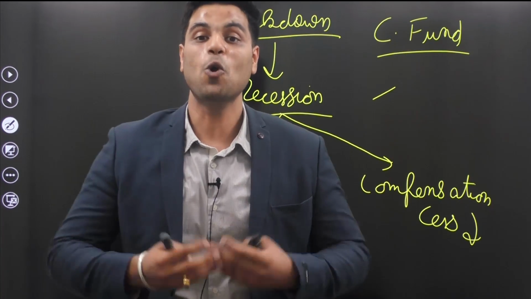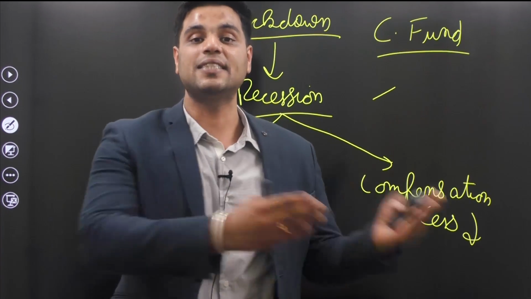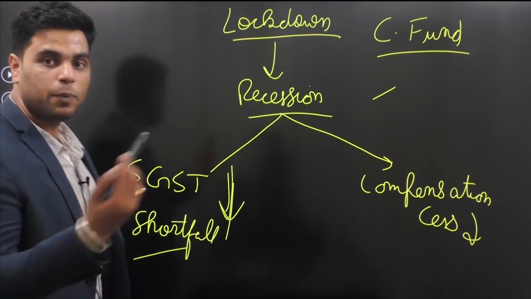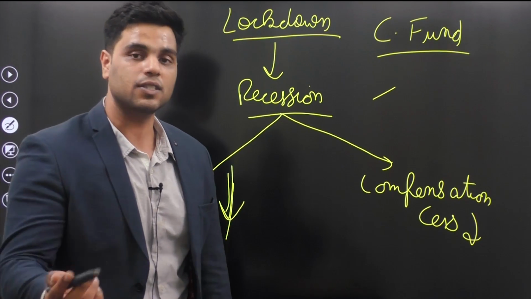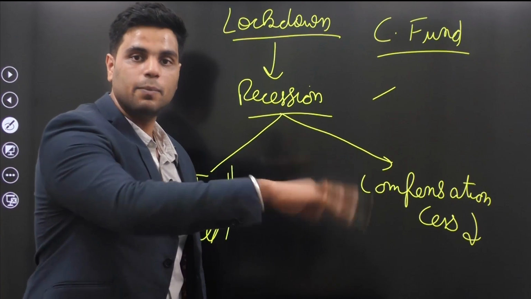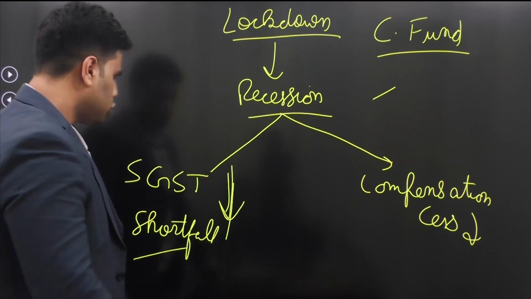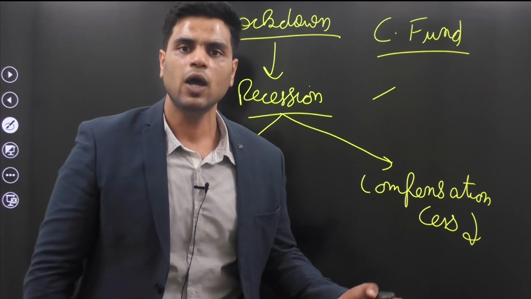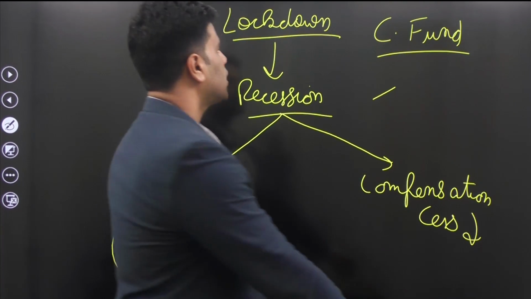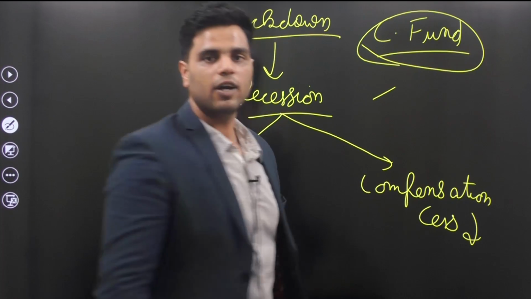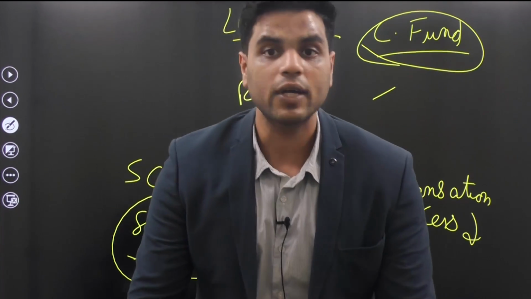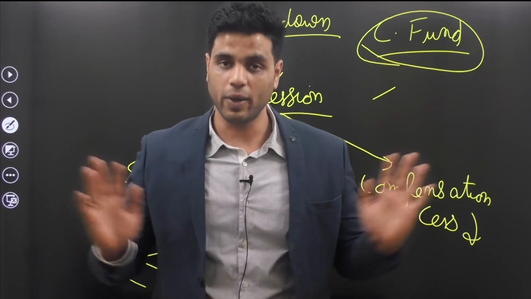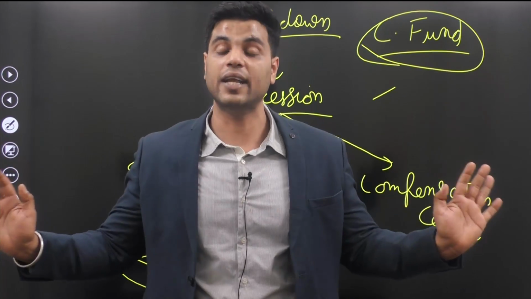So shortfall increased and compensation fund decreased. Now Center was in no position to compensate states, whereas states were asking that their revenues fell, and as per your promise during the GST enactment, we should be compensated for this shortfall. But we are not being compensated for this shortfall. Why? Well, Center's argument was we have not collected enough money in our compensation fund. But states said that we don't care. You made a promise, fulfill that promise. We don't care how you get us the money.